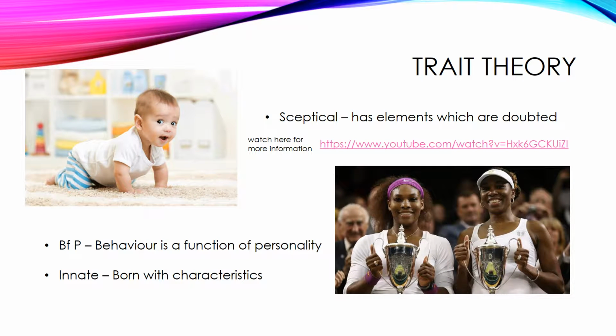Trait theory suggests that you are born with certain characteristics, and so these characteristics are innate to you. Trait theory is a sceptical theory and attempts to predict behaviour. Under this theory, behaviour is said to be consistent, however it does not take into consideration environmental influence, and therefore a negative of this theory is that behaviour cannot always be predicted.